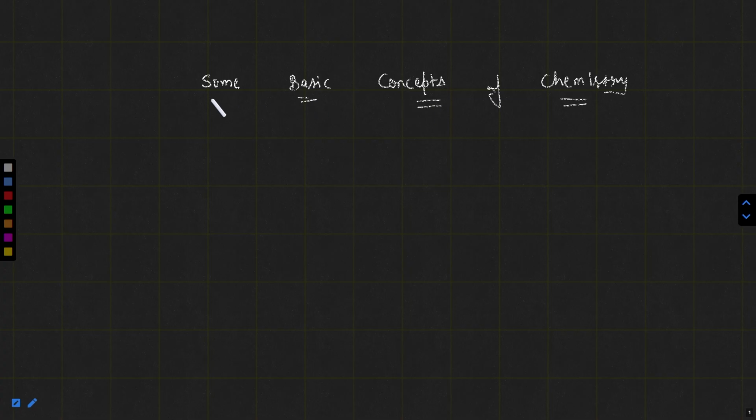First of all, I introduced to you the overview of this chapter. I told you all the topics that we will cover in this particular chapter. I told you what is chemistry. Chemistry is the branch of science that deals with the reactions, properties, and structures of material substances. It is not only the chemistry of 118 elements, it is beyond that. It means the compounds and molecules that are formed due to the combination of these 118 elements. That is all about chemistry.